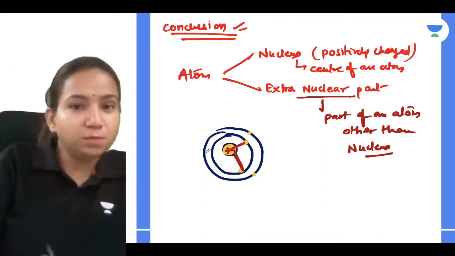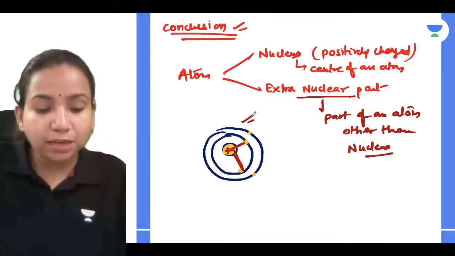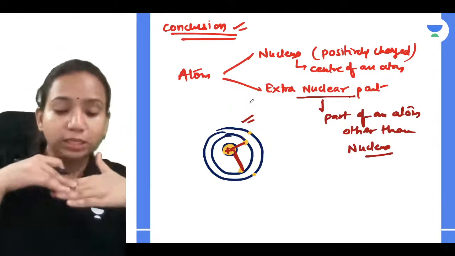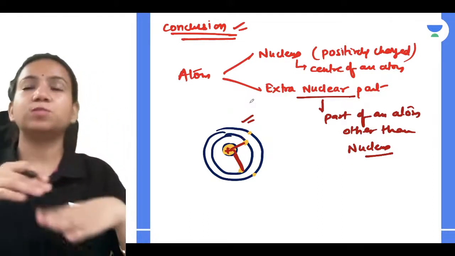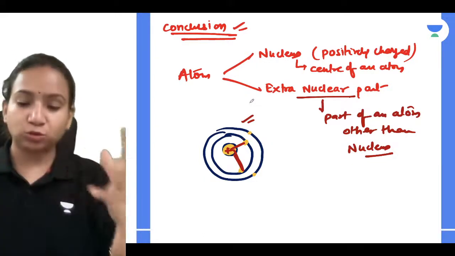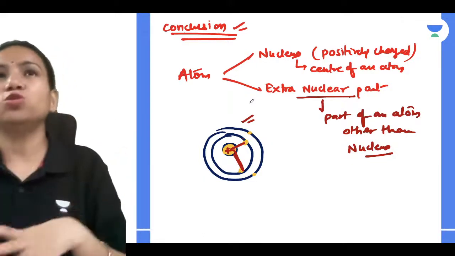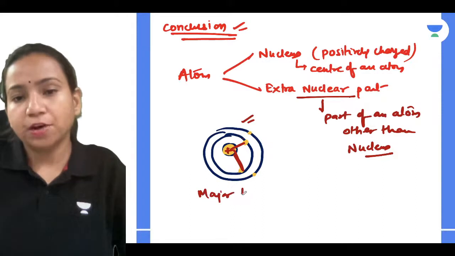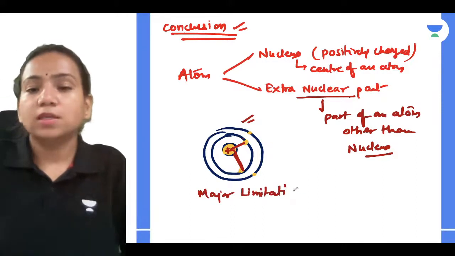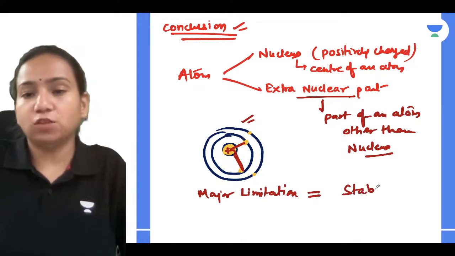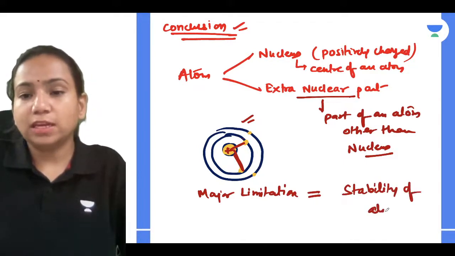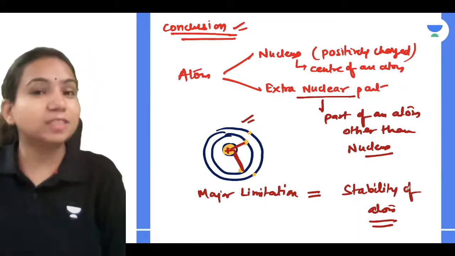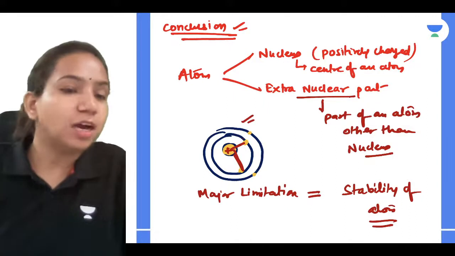And because of the limitations, like because it could not explain the stability of an atom, why the atom is stable, why the electrons are not falling into the nucleus, right? And it was not able to explain many other things that scientists were working on, the spectroscopical aspects of an atom. So he was not able to justify even those points as well. So it had a limitation. The major limitation was that he was not able to explain the stability of an atom, why the electrons are not getting attracted towards the nucleus and falling into it. So these are all things he was not able to justify, and again there was a limitation.